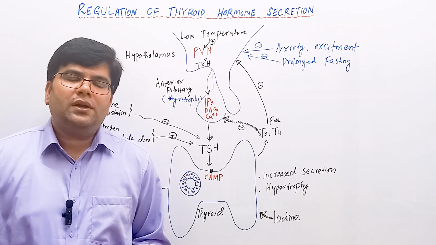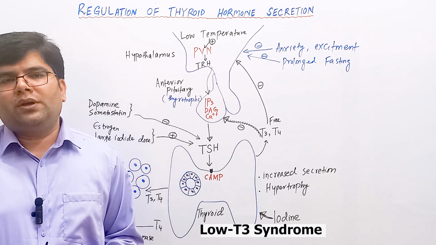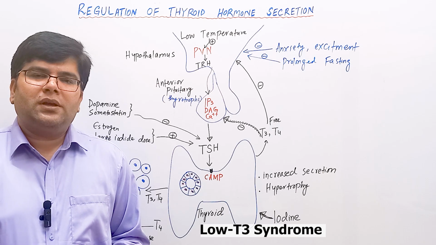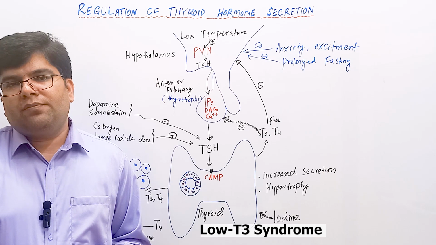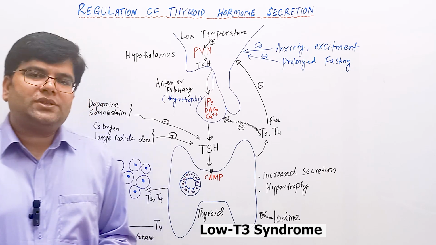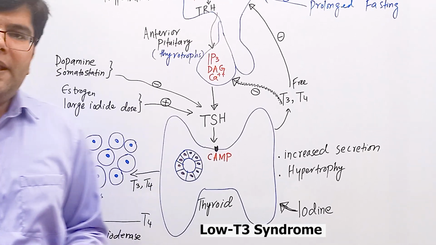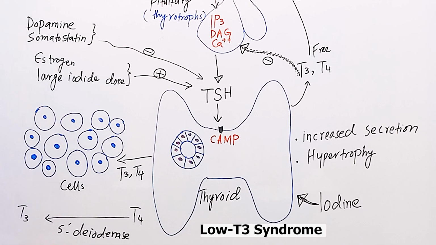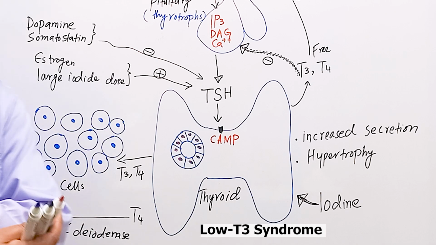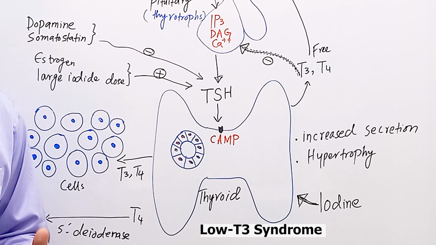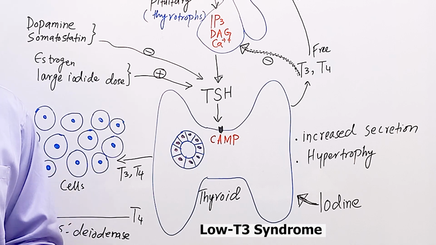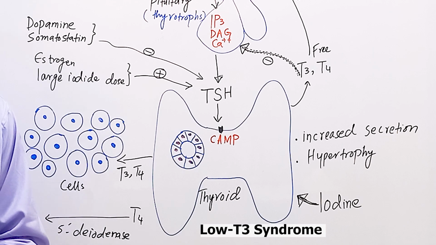An interesting phenomenon called low T3 syndrome is noted in some persons having prolonged fasting, starvation, serious infection, prolonged illness, or after surgery. In these persons, an enzyme called 5' deiodinase is inhibited in skeletal muscles, and hence T4 is not converted into T3. Because the T3 level is low, which is biologically more active, there is less thyroid hormone activity at the tissue level. So less oxygen is used and there is decrease in basal metabolic rate.